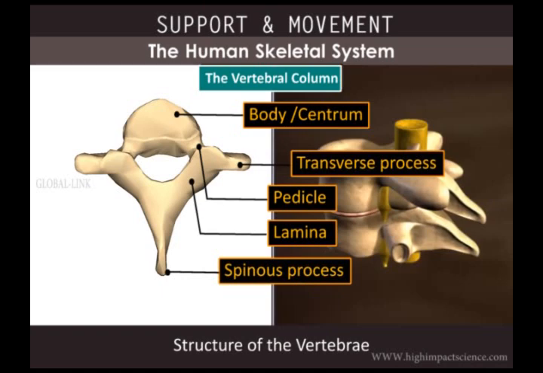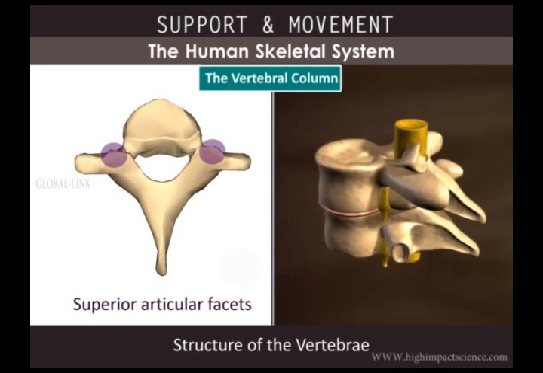Together, the pedicle and the lamina create the vertebral arch. We also have superior articular facets on top and inferior articular facets at the bottom, where the vertebrae articulate with each other.